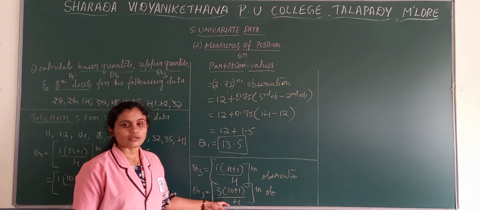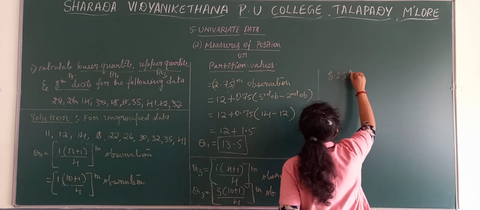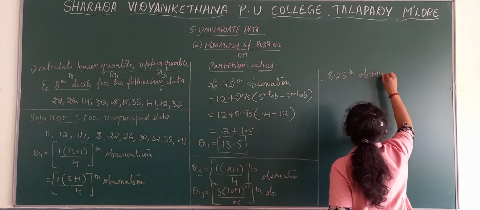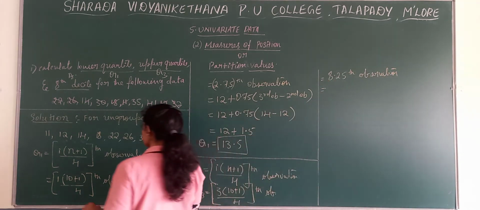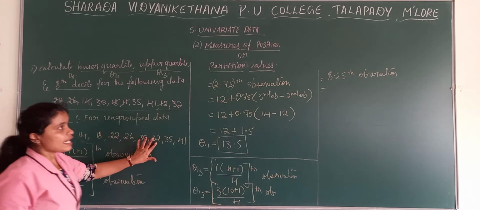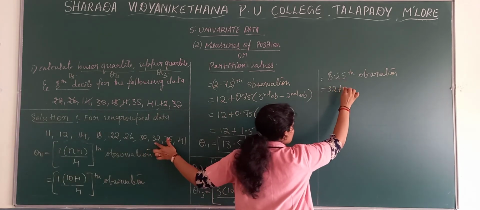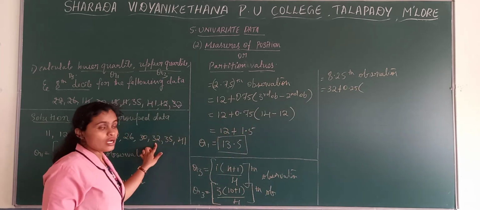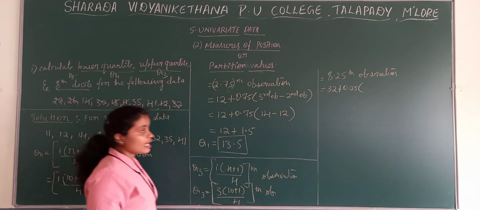Here we get the value as 8.25 observation. So here what you need to do? Check the 8th value in the series. 1, 2, 3, 4, 5, 6, 7, 8. 8th value is 32 plus what is remaining? 0.25 is remaining. So the 8th value and that 0.25, you know that it lies in between 8th and 9th value.